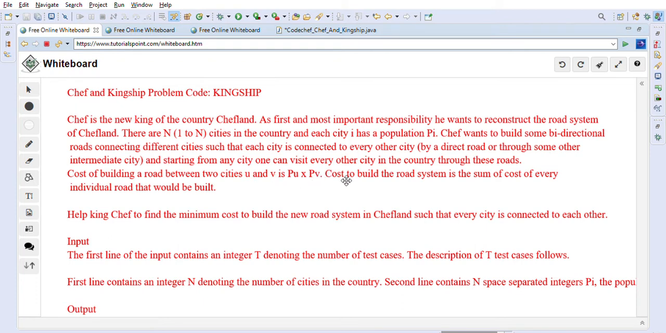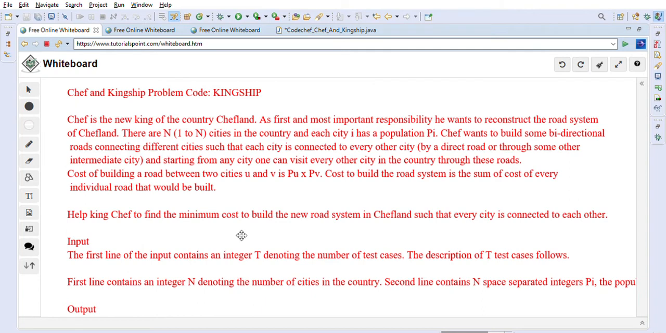So the cost to build the road system is the sum of the cost of every individual road that would be built. Help King Chef to find the minimum cost to build the new road system in Chefland such that every city is connected to each other. So this is the problem statement. There are N cities in Chefland and we have to connect all the cities in such a way that we minimize the cost, right? And all the cities should be connected. Starting from any city, we should be able to visit all other cities. That is how we have to build the roads.